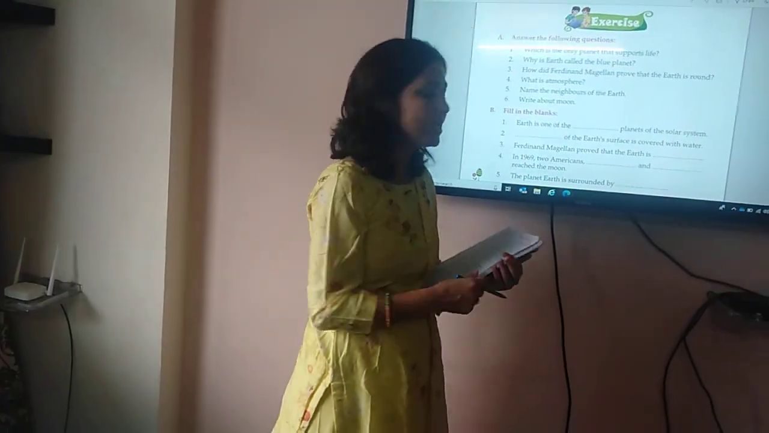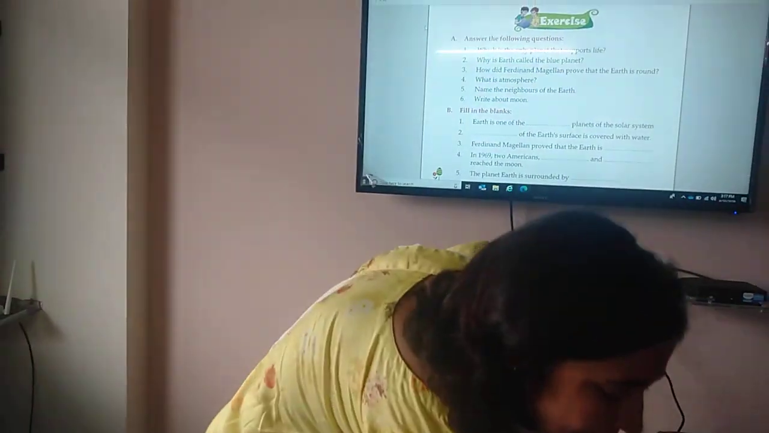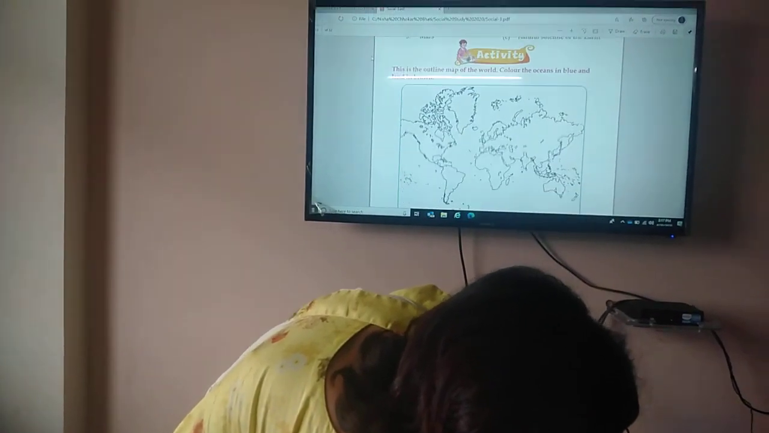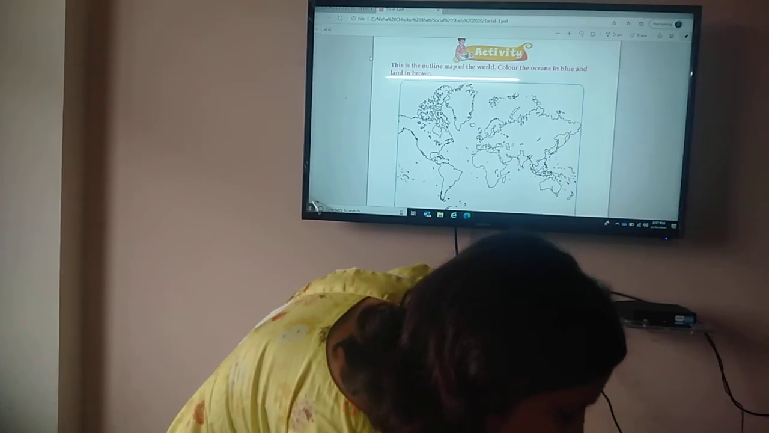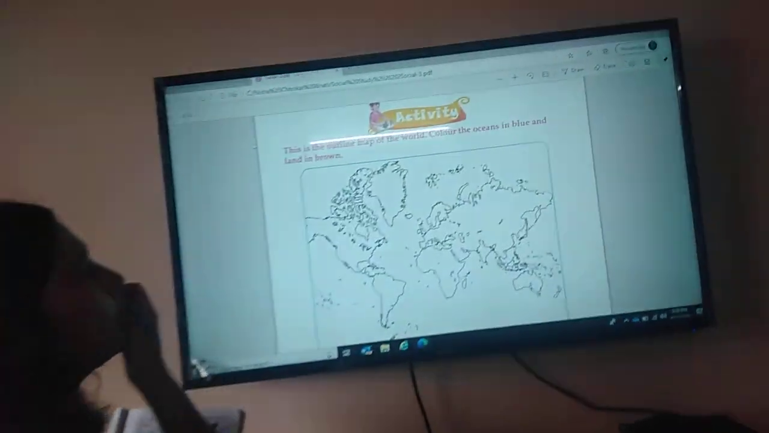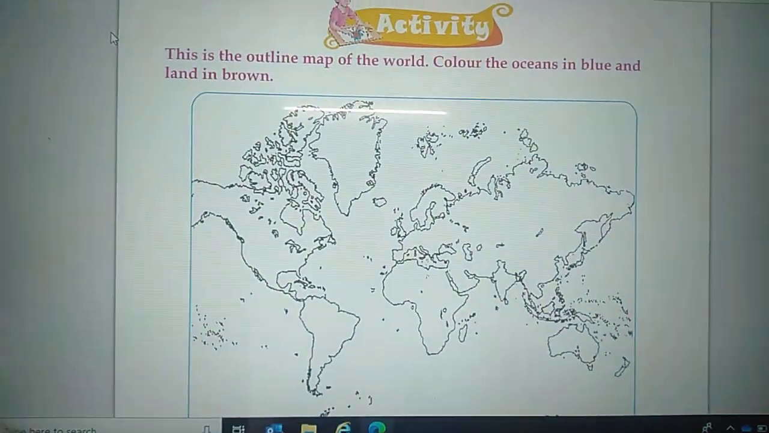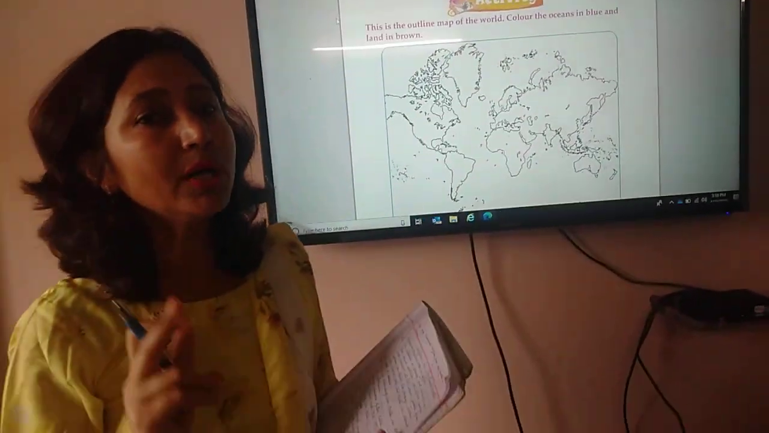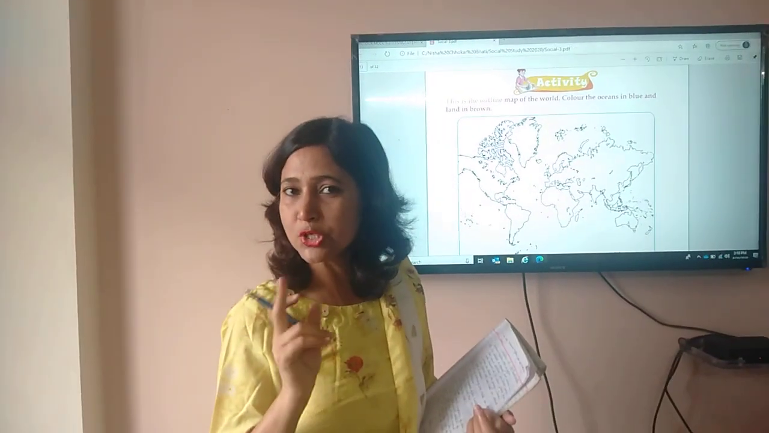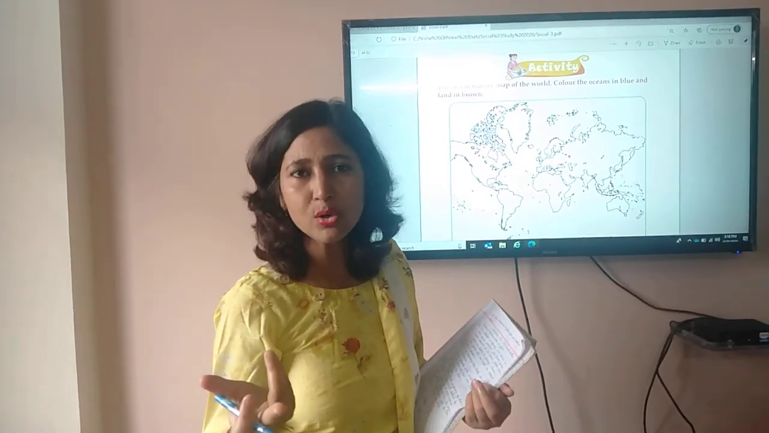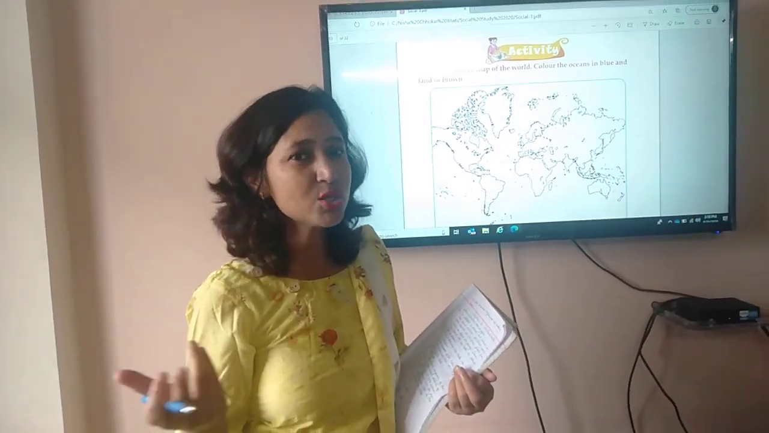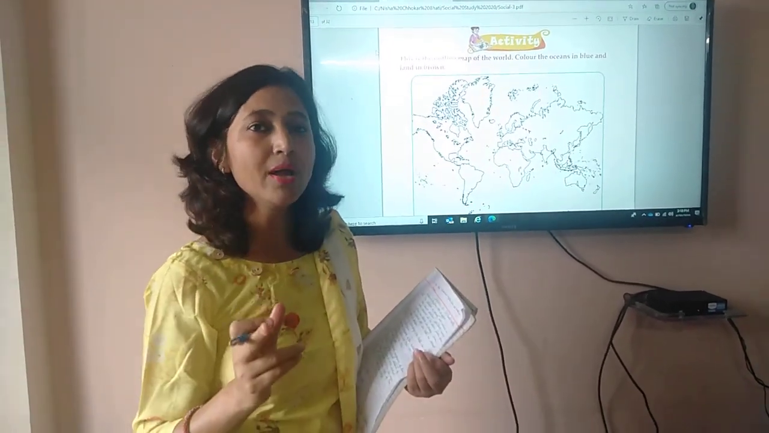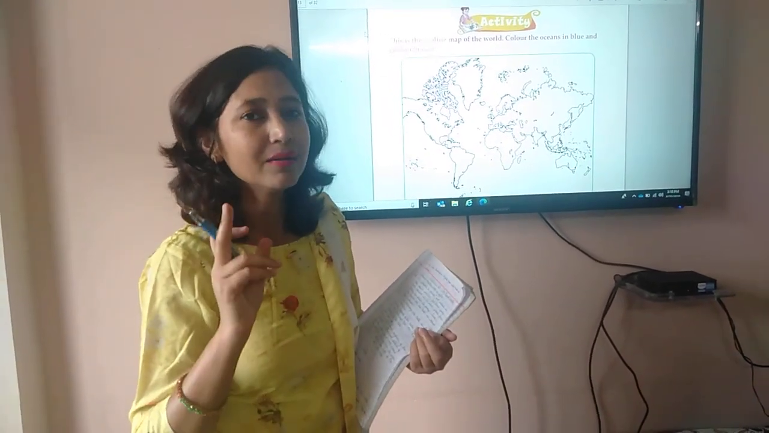Now, one activity is also given in this chapter. What is that activity? Okay, let me explain this activity. This is the outline map of the world. Color the oceans in blue and land in brown. What you have to do? You have to color the oceans in blue because you know that oceans are the water bodies. So water is blue in color. So you have to color oceans in blue and land in brown.